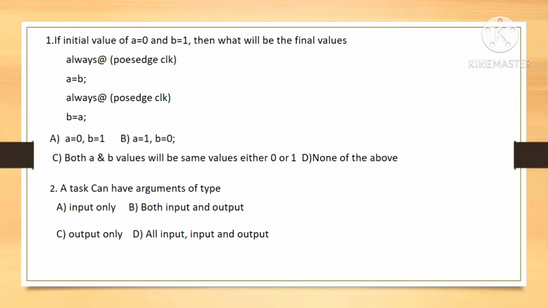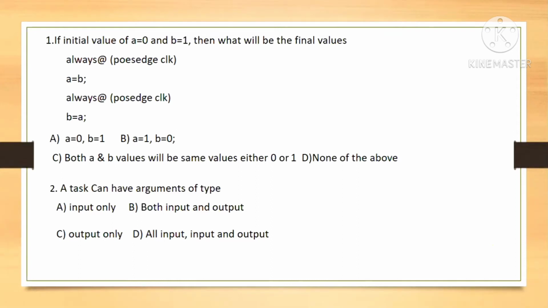Yes, that's the correct answer. Both always blocks will execute. It is a blocking condition, not a non-blocking condition. That's why it depends. We are not giving any values to that one. It's either 0 or 1. The answer is C. That is the correct answer.